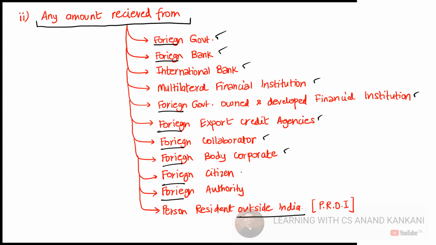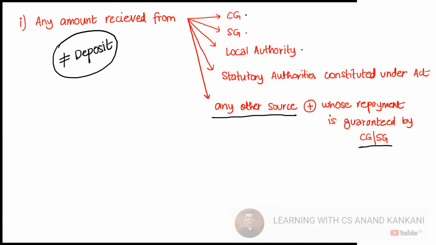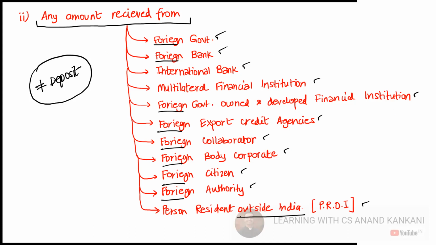If you receive money from a foreign citizen or from a foreign authority, or basically a person who is resident outside India, PROI, even that will not be considered as a deposit. So in short, if an amount is received from foreign, that will not be considered as a deposit. First is any amount which is received from the government or whose repayment is guaranteed by the government. That will not be considered as a deposit. The next is the amount which is received from the foreign. That is also not considered as a deposit.